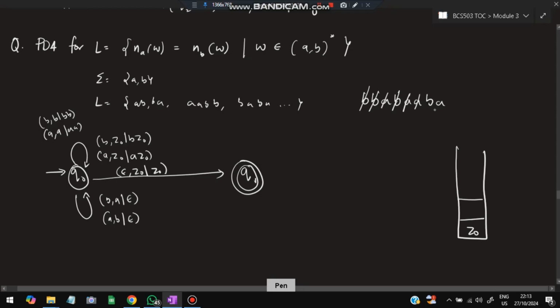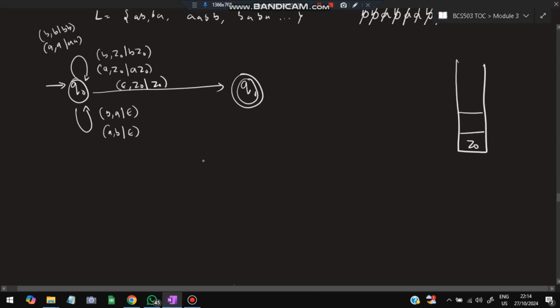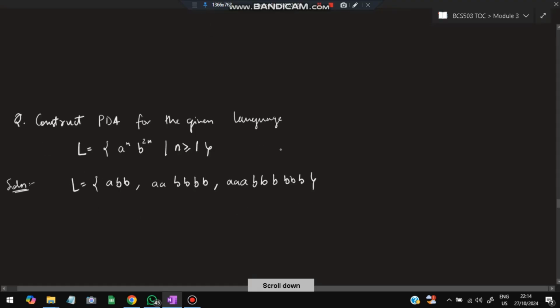Okay, and B came after B Z naught. I'll push it as B, then A comes, and I'll pop it. Okay, so here Z naught is present. The input is null. If null and Z naught, then I'll reach the Q1, which is a final state. Okay. This was about the PDA where the number of A's and B's are equal. You have to write the transition function also. Transition function also you have to write corresponding to this one, in the same way how we solved the first question.